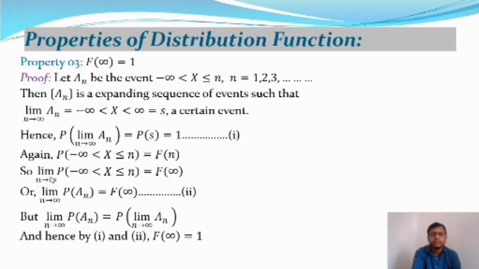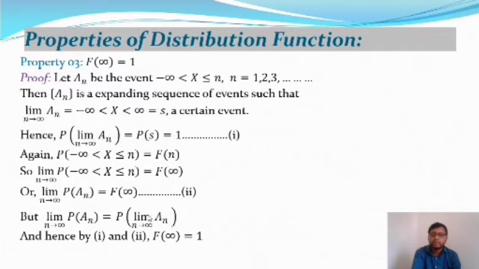Now taking limit on both sides, we get limit n tends to infinity probability of minus infinity less than X less than or equal to n is equal to F of infinity, or it can be written as limit n tends to infinity probability of A_n is equal to F of infinity, and we can call this equation number 2. There is a property of probability theory: limit n tends to infinity probability of A_n is equal to probability of limit n tends to infinity A_n.